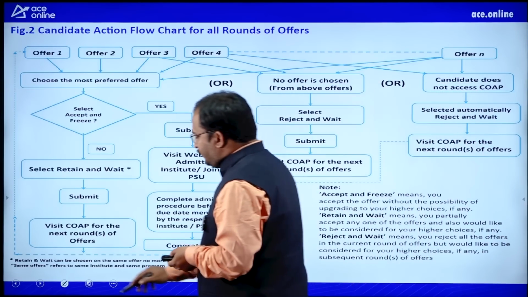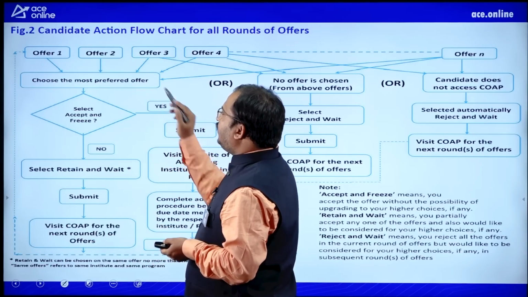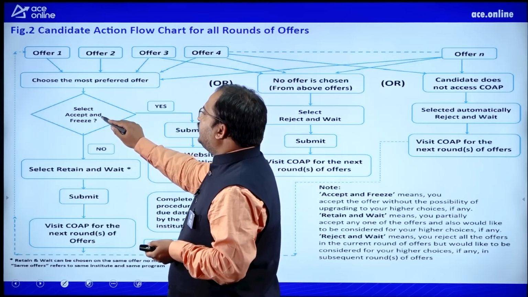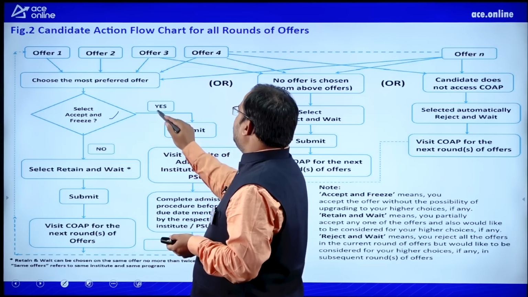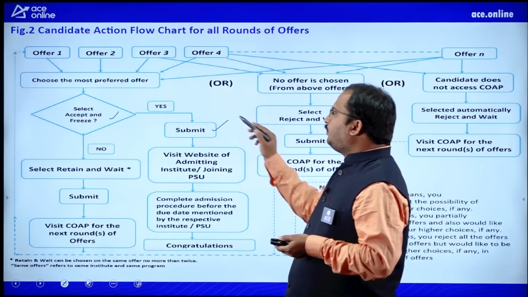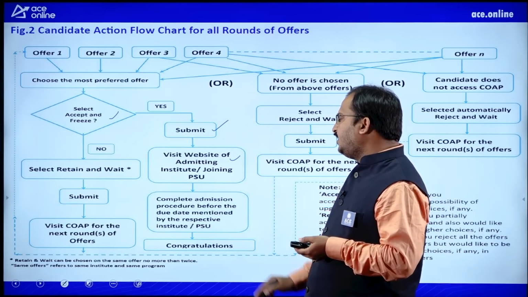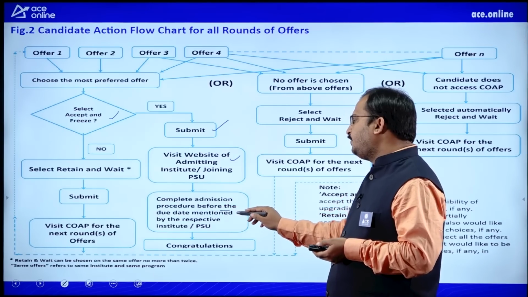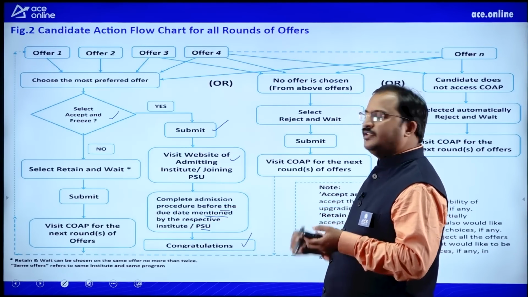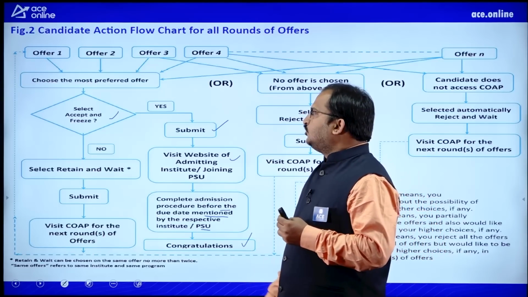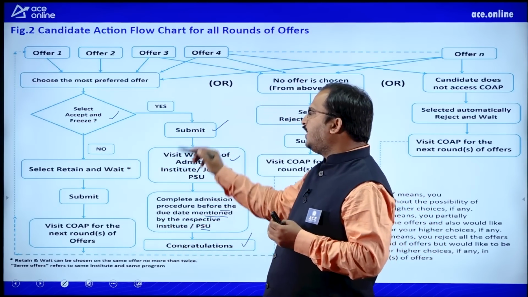See here, first one, choose the most preferred offer. So if you select accept and freeze, then you can go for submit option and you can visit the website of admitting institute or joining PSUs and complete the admission procedure before due date mentioned by the respective institute or PSUs, and finally your process will be completed. So if you clicked on accept and freeze, this is the option you need to exercise.